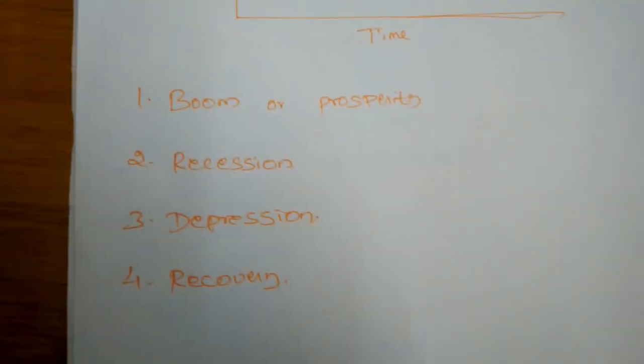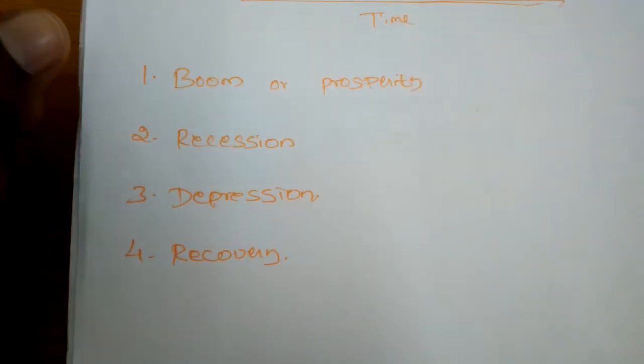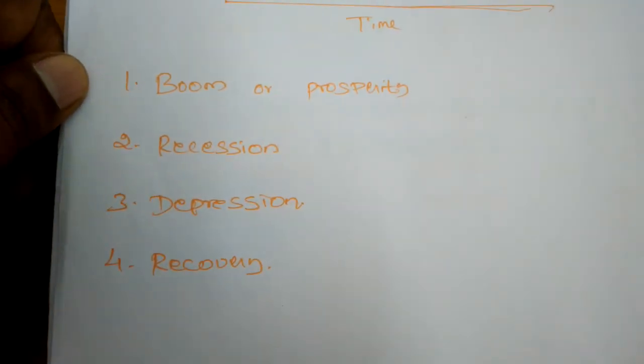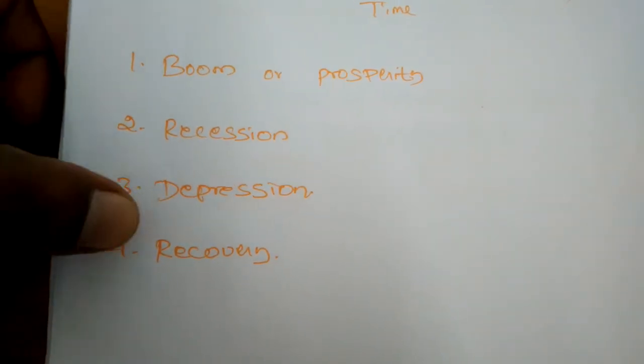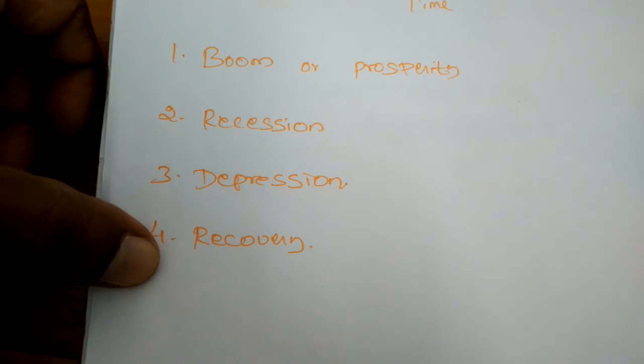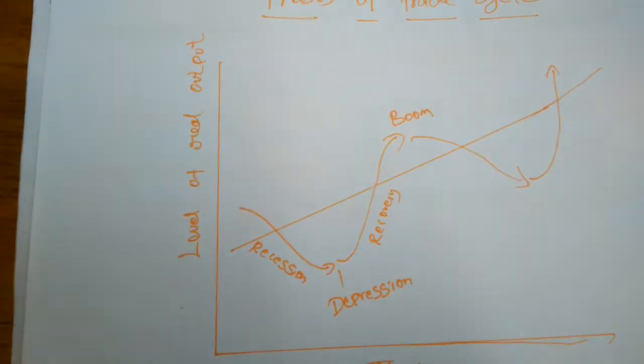So in the trade cycle, the four phases are there. First one is boom or prosperity, then the recession period, then the depression period. The fourth one is the recovery period. Okay, first, the boom situation.